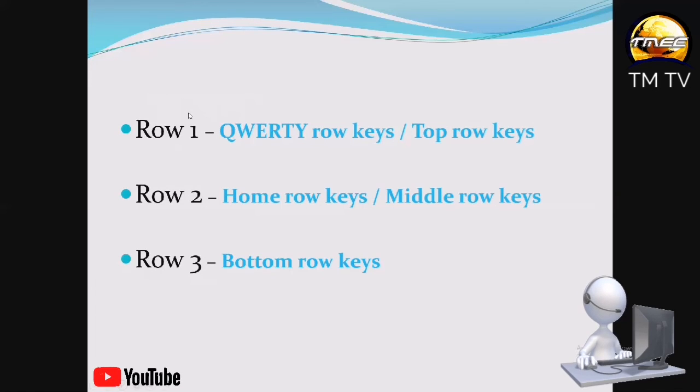So these are what you have. For example, if you take row 1, we have 10 keys on row 1. So 10 top row keys, the letters. Row 1 has 10 letters. Row 2 has 9 letters. So 10 plus 9 will give you 19. Then row 3, that's the last row, has 7 letters. So we have 10, 9, 7. When you add all of them, you get the 26 letters on the keyboard.